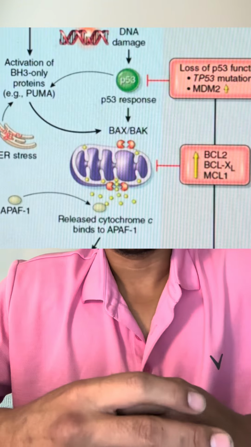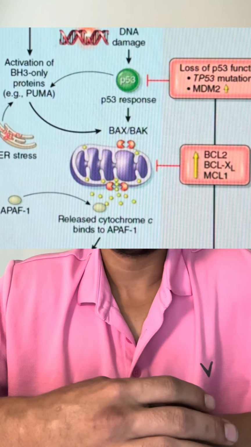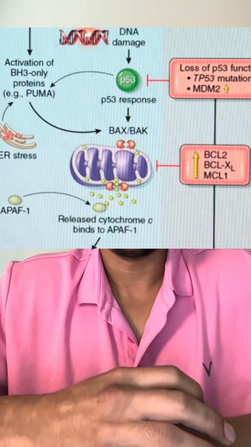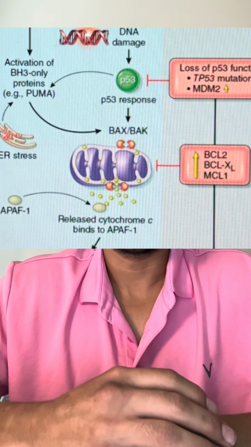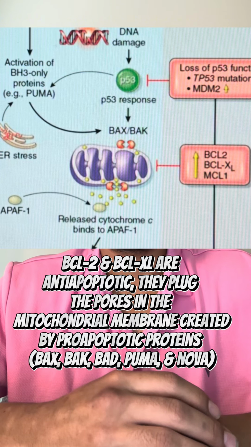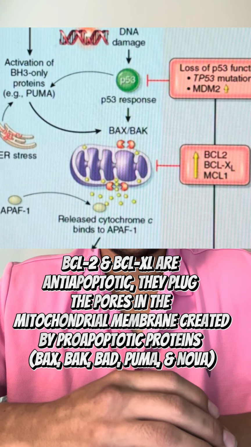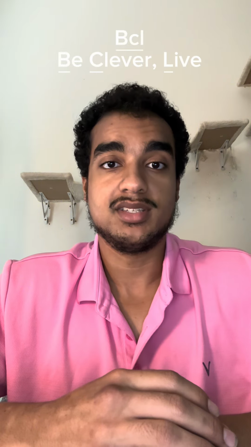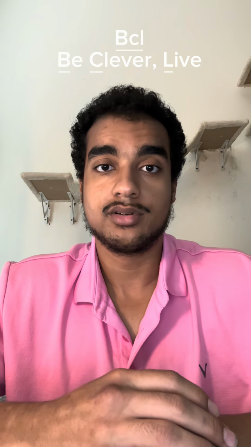Let's get into the second one, overexpression of BCL2. If you remember, BCL2 is a part of the intrinsic pathway or the mitochondrial pathway of apoptosis. BCL2 is an anti-apoptotic protein, part of the BCL family. One of the best ways I found to remember that BCL2 is anti-apoptotic is that BCL stands for be clever, live. An overexpression of BCL2 is also concurrent with follicular lymphoma.